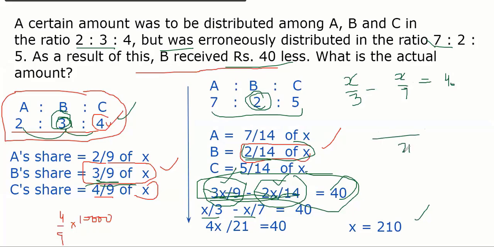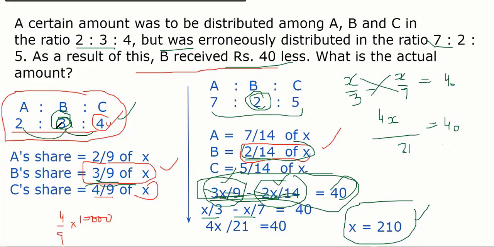So what is the problem then? But how will we get the actual amount? I'll tell you. 4X by 21 is 40, right? So X is 210, no problem at all. Now what is the question? What is the actual amount? Actual amount means how much B should have received. 210 is X only.